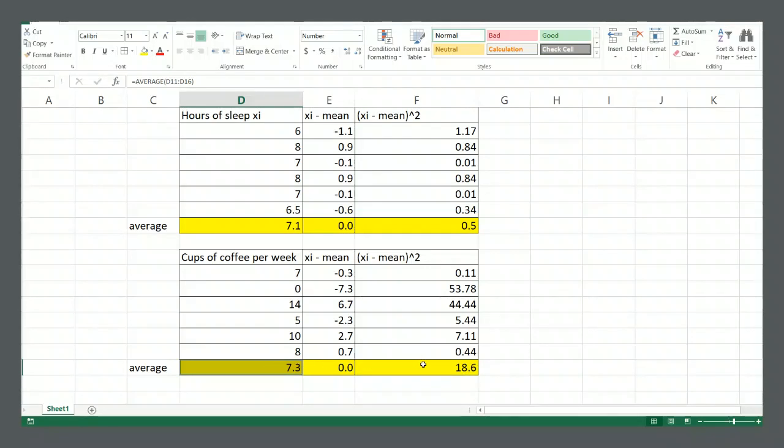I mean, 7.3 minus 18.6, that's going to put you in the negative cups of coffee, right? Like people are throwing up cups of coffee per week, right? And if you add it, you have a number above 20, right? We don't even get close to 20 here. Okay, you get a number way above 20, almost 30, right? So what's wrong with this value, right? It's not 0, but there is a problem with it, right? It's too big, right? Or in this case, it's too small.